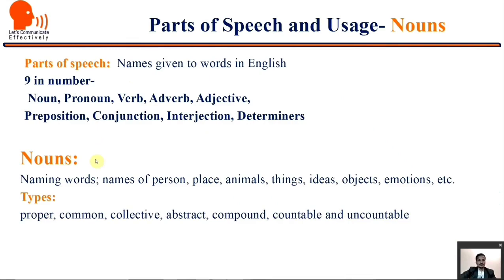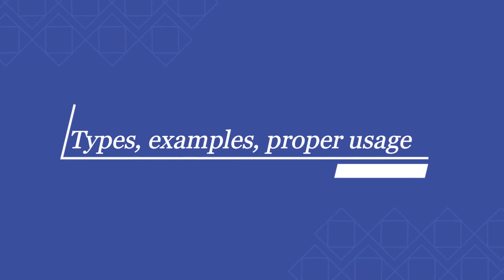Nouns. So what are the nouns? Now I'm not going to focus more on definitions and the theoretical part. We will focus just slightly on that part and we'll emphasize the uses and the areas of concern. So nouns, they are naming words, names of person, place, animals, things, ideas, objects, emotions, etc. And the types: proper nouns, common nouns, collective nouns, abstract nouns, compound, countable and uncountable, and so on. Okay, so let us see now the types of nouns with examples and the proper uses.